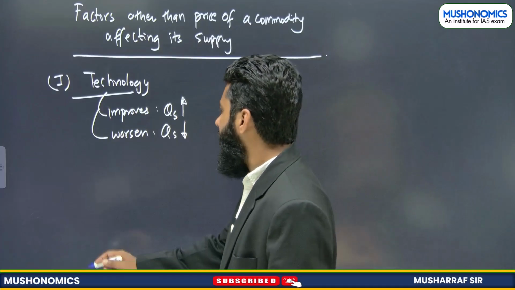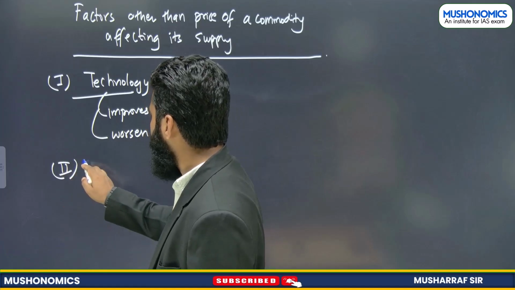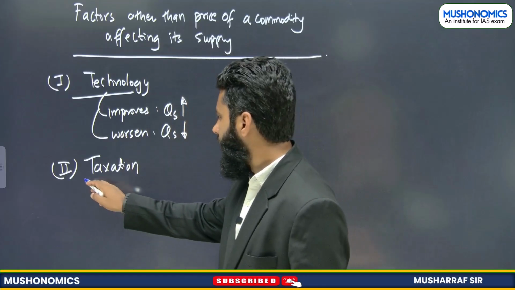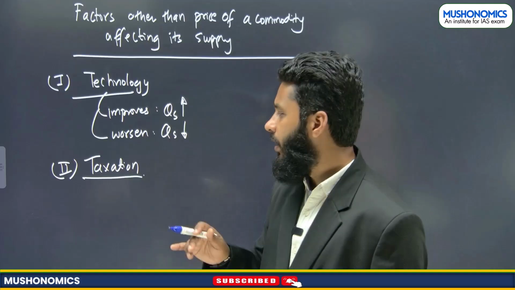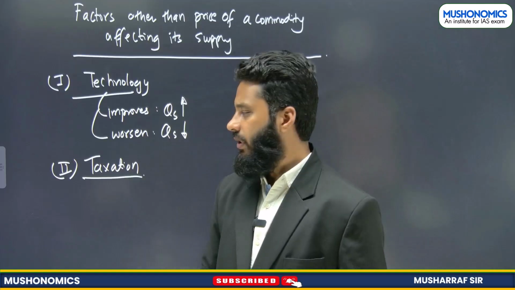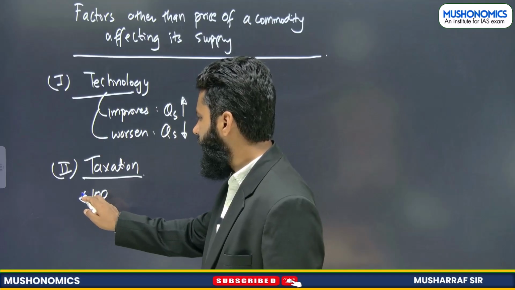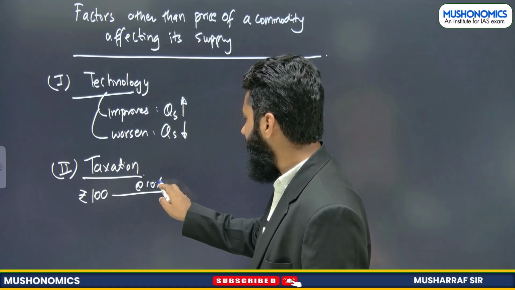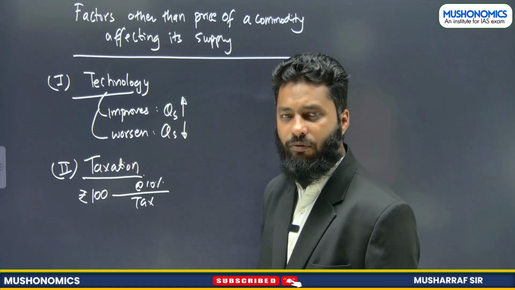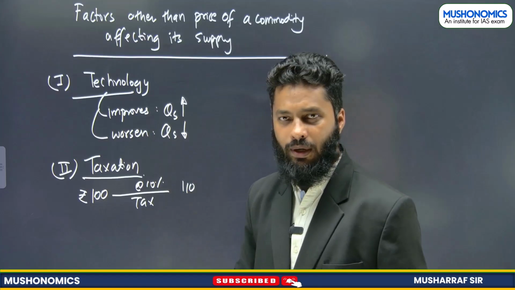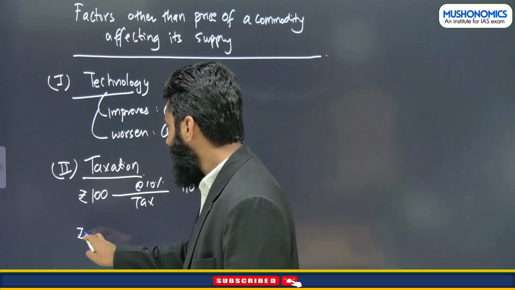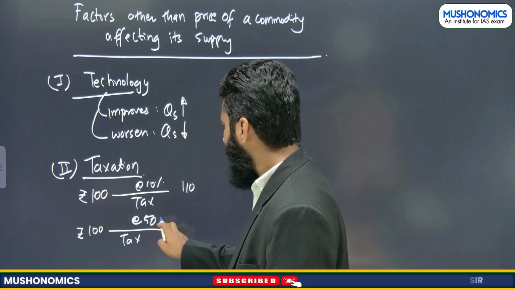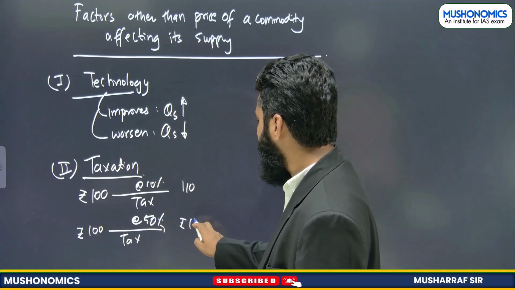For example, the level of taxation in an economy. Taxation, right? For example, there is a particular commodity for which the tax is at 10%. There is a commodity which has a price of 100 rupees. Now, when tax is at 10%, what will be the value? 110, right? Now, suppose tax increases to 50%. What will be the value of the commodity? 150, right?